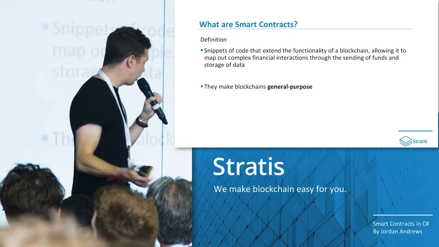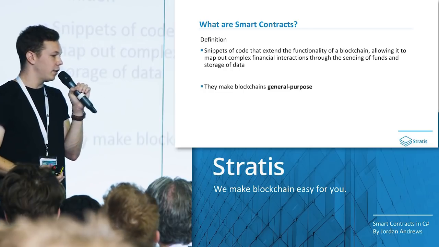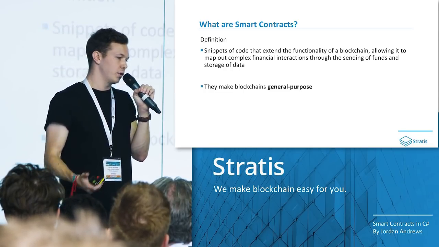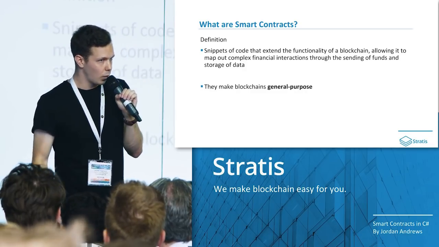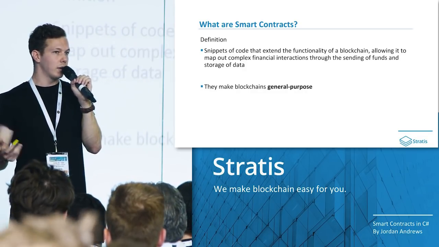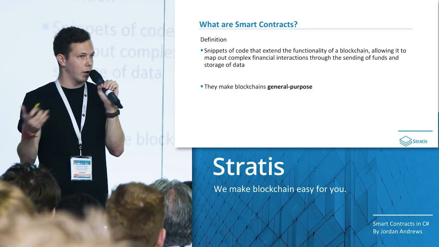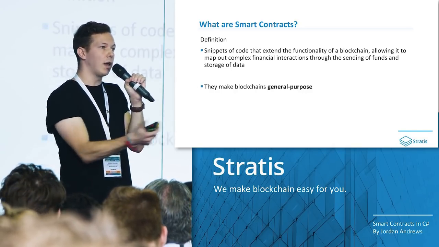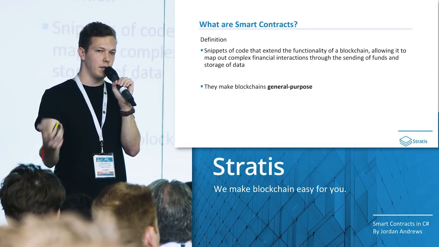So formally defined, smart contracts are snippets of code that extend the functionality of a blockchain, allowing it to map out complex financial interactions through the sending of funds and storage of data. What this means is anyone can come, for example, I could come, write a bunch of code and deploy it to a chain, and this underlying chain now has more functionality than it did before.